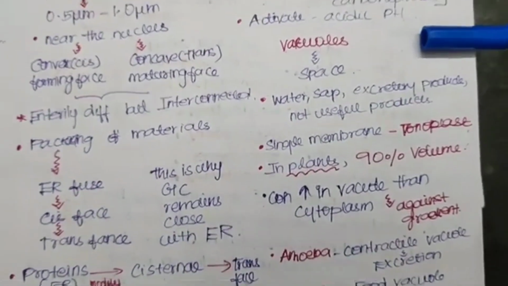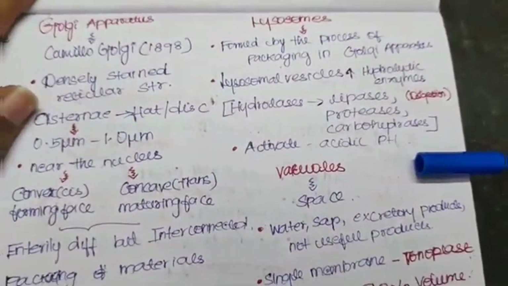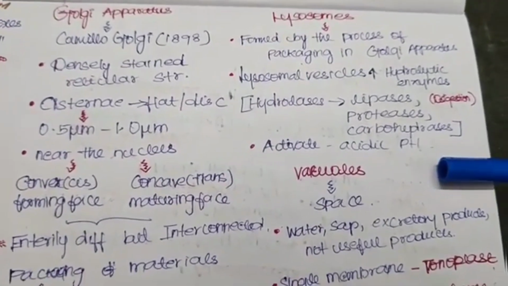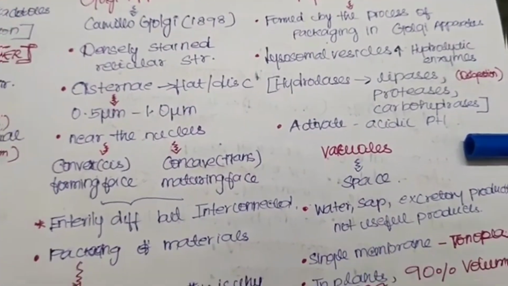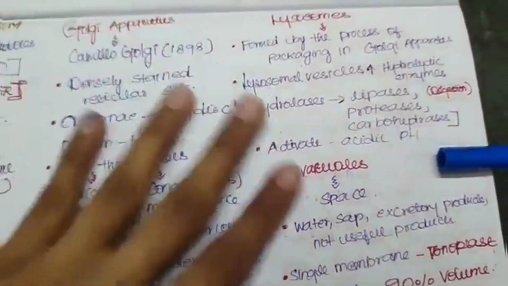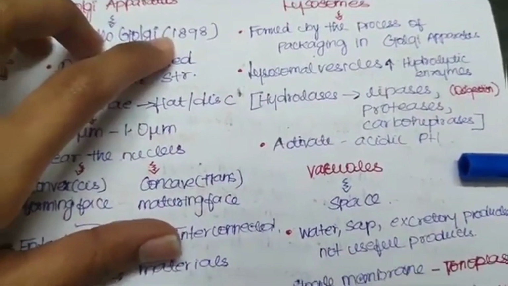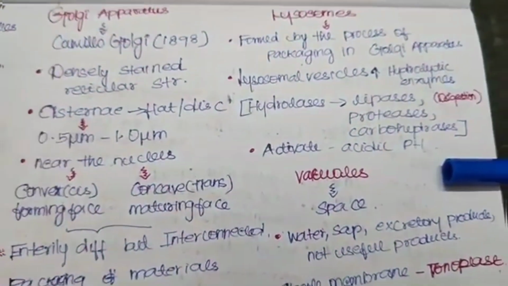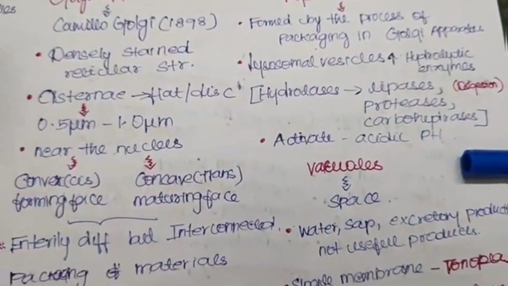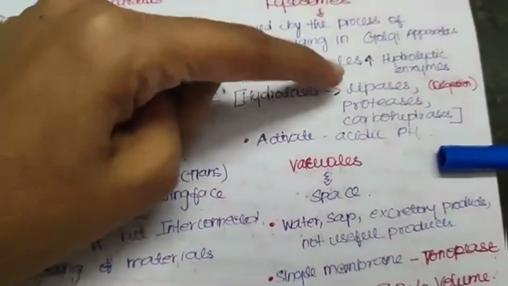Now we will talk about lysosomes. These lysosomes are formed when the packaging process is happening in the Golgi apparatus. We talked about how the Golgi apparatus is mainly for packaging of material. So whenever this is happening, during that process lysosomes are formed. These lysosome vesicles are high in hydrolytic enzymes. Okay, they contain more hydrolytic enzymes and hydrolases such as lipases, proteases and carbohydrases.